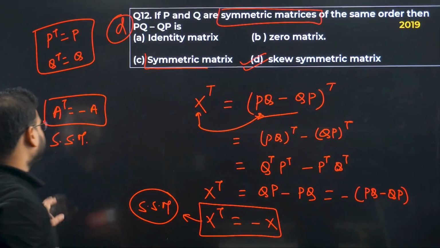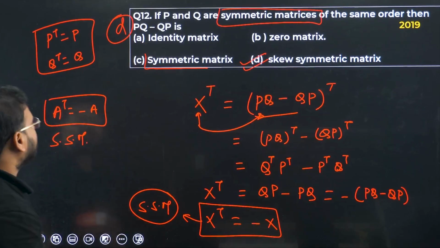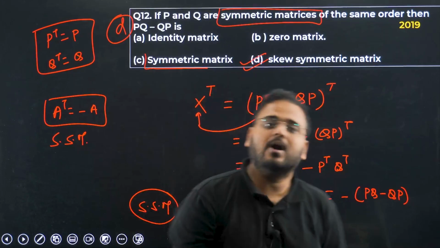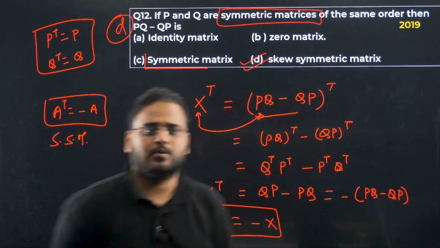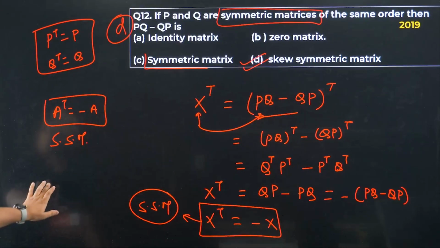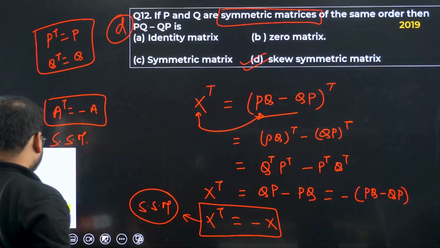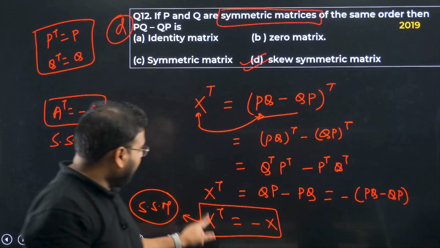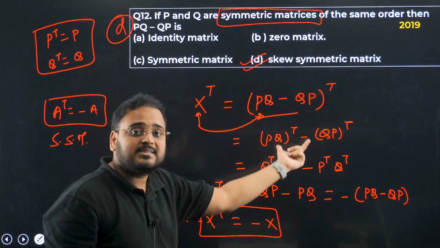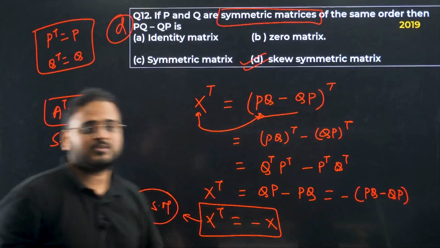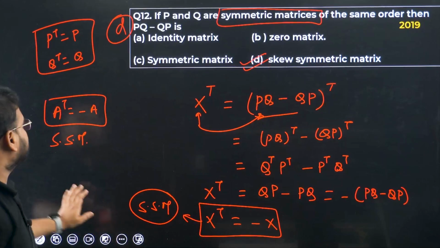Clear or not? Okay, got it? Easy? Very easy. Okay, answer is option D. One second, let me erase this, and that's all. X, which is nothing but PQ minus QP, is actually a skew symmetric matrix. Option D is correct. Question number 13 now.